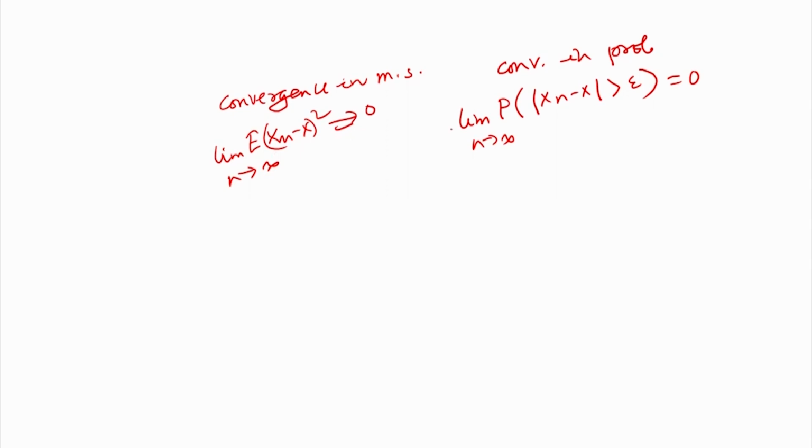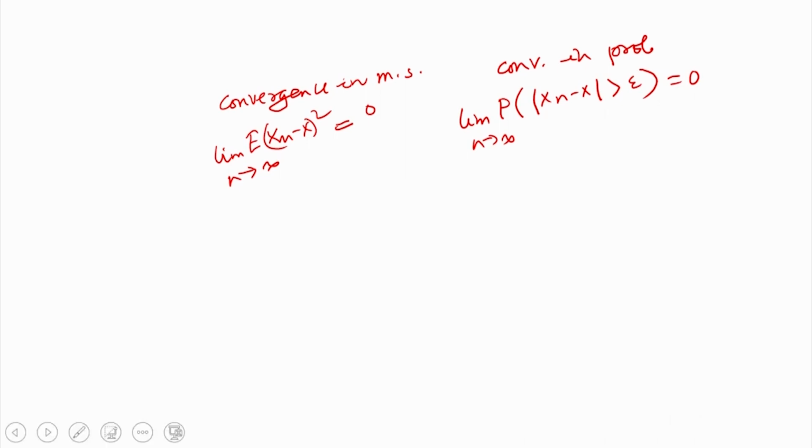In the case of convergence in probability, we consider the probability of the absolute deviation, and this also goes down to 0 for any epsilon as n tends to infinity. Then we say that x n converges to x in probability.